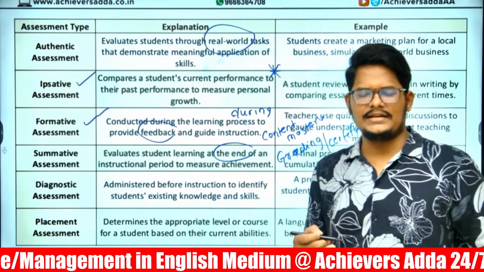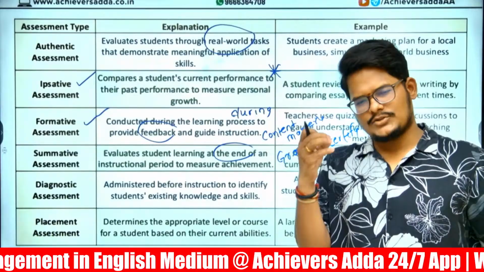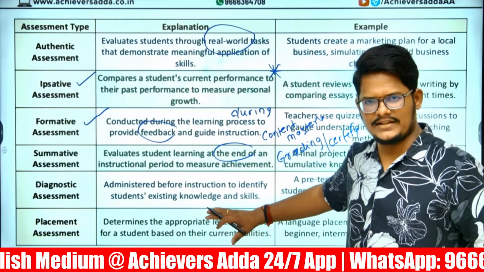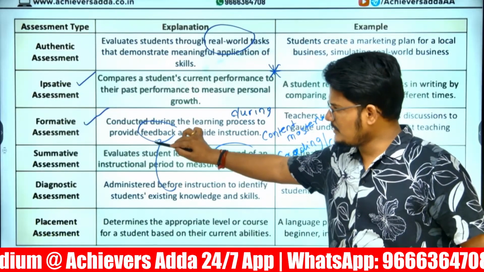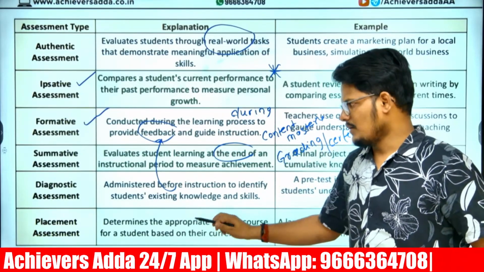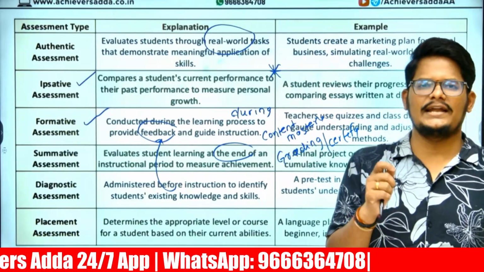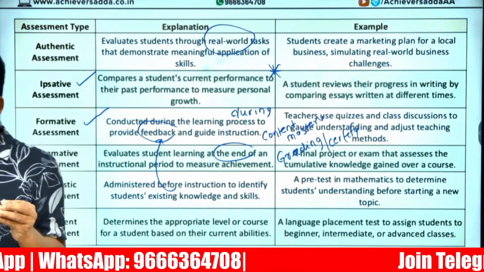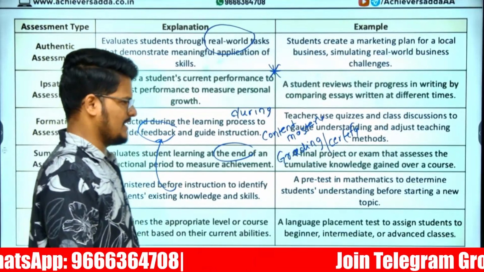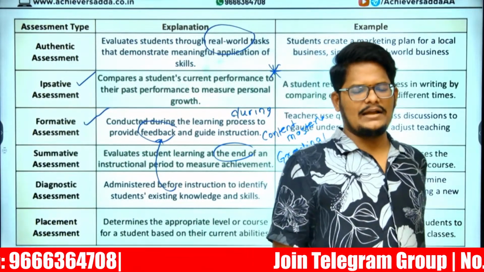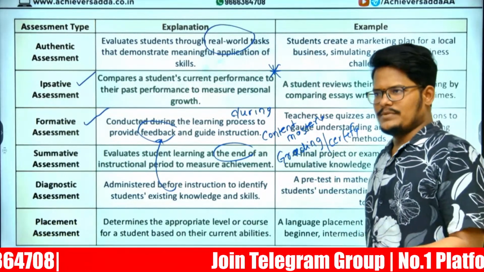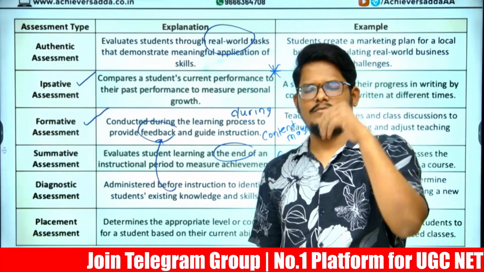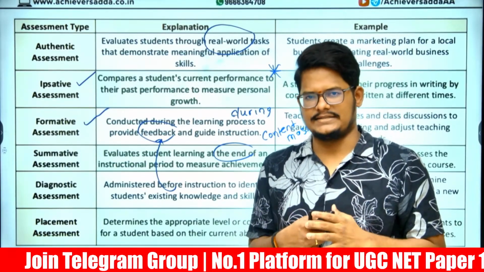Diagnostic assessment is to identify the problems of a student so that a remedial solution can be provided. This is part of formative assessment. Placement evaluation is to check the entry behavior of a student, and we conduct it at the start. A prognostic test is based on the current level of performance, predicting what the future performance will be.